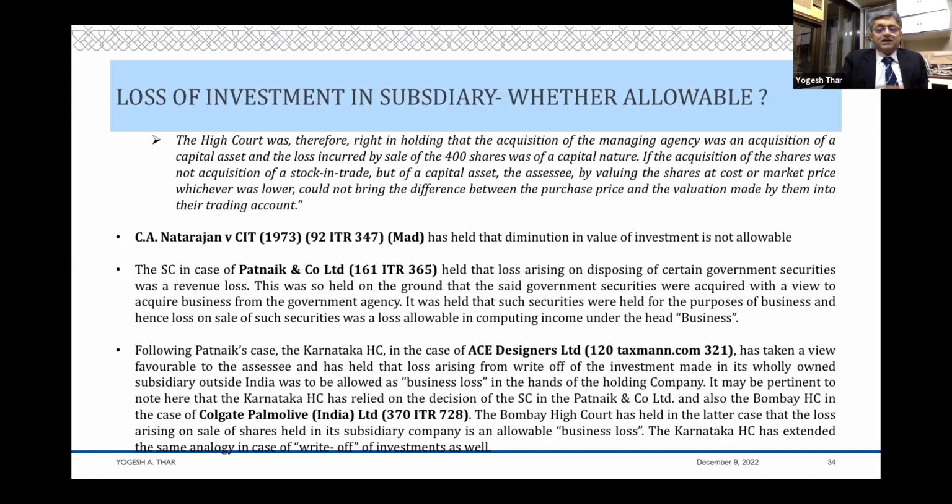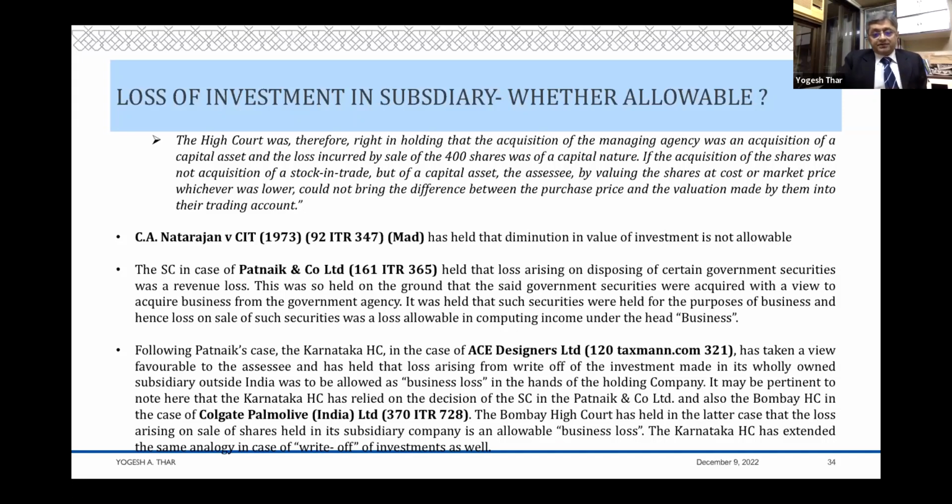Of course, the Karnataka High Court has not considered Ram Narayan and Sons, nor the Madras High Court in Natarajan's case. Following Patnaik's case, it has held that this is an allowable business loss in the hands of the holding company.